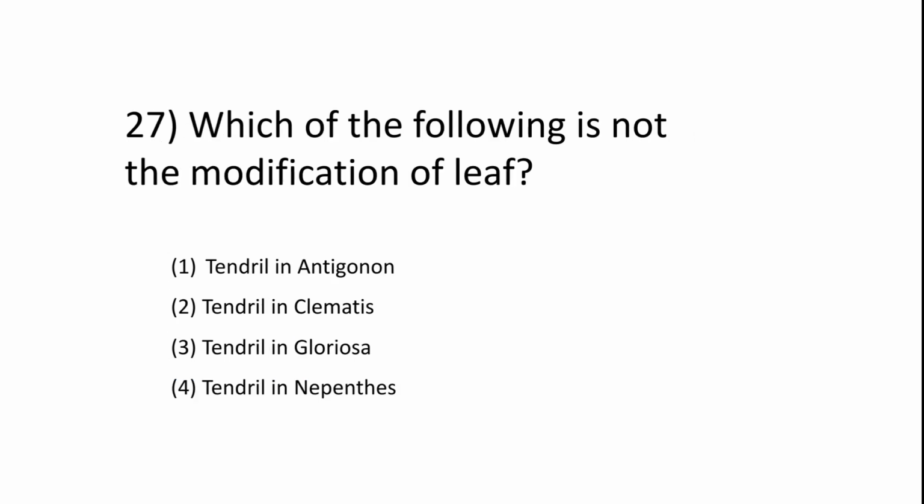Question number 27. Which one of the following is not the modification of leaf? 1. Tendril in Antigonon. 2. Tendril in Clematis. 3. Tendril in Gloriosa. 4. Tendril in Nepenthes.